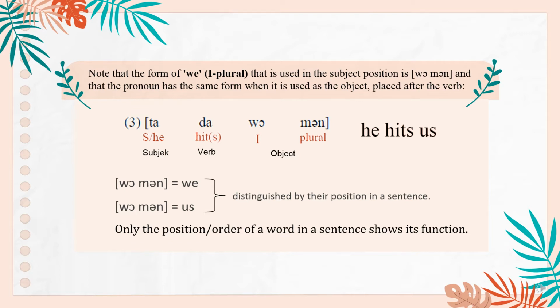Ta is she or he as a subject, da is hits as a verb, women is I plural as the object. Women can be interpreted as we and us, distinguished by their position in a sentence. Only the position or order of a word in a sentence shows its function.